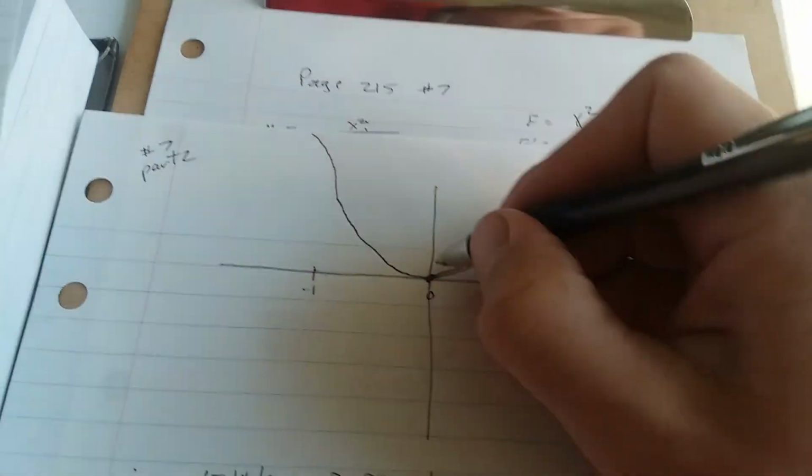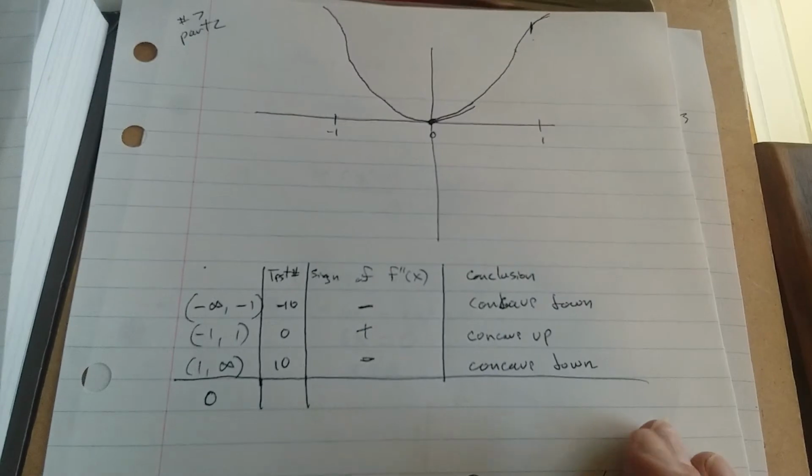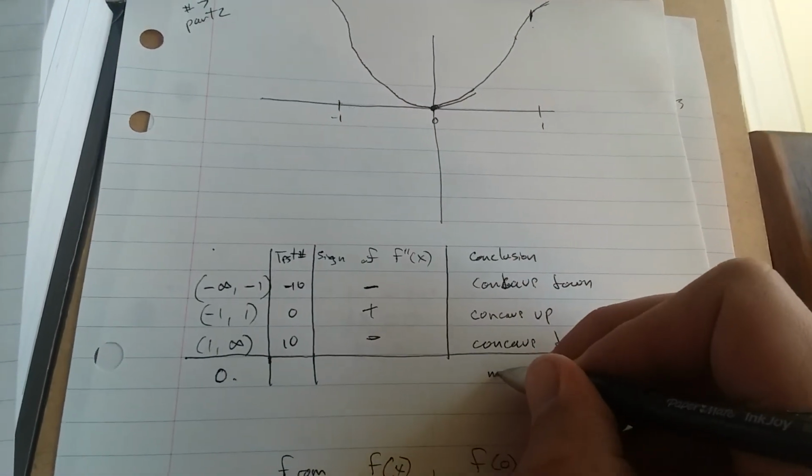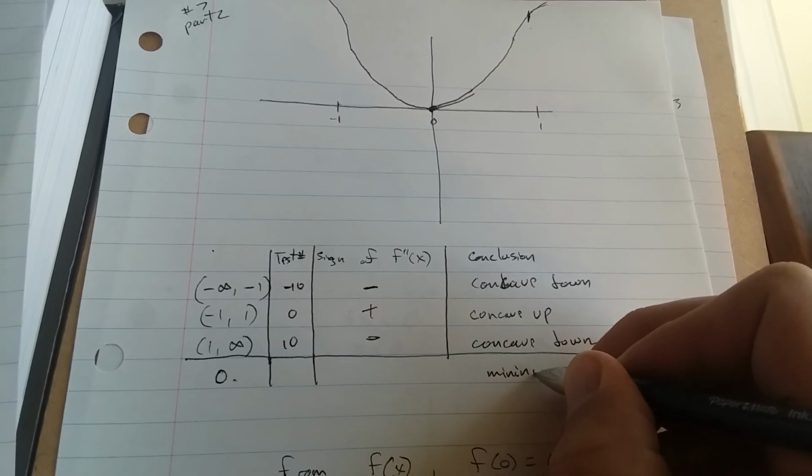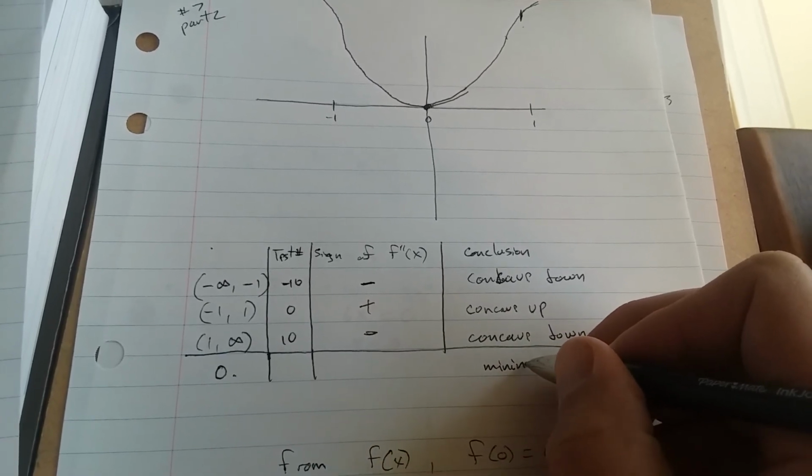Okay, so that means that (0, 0) is a min, so let's say here is a minimum.